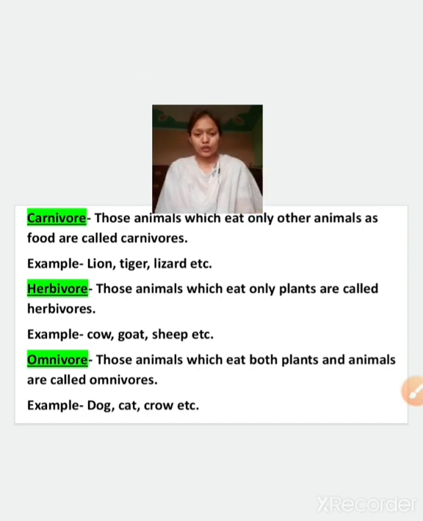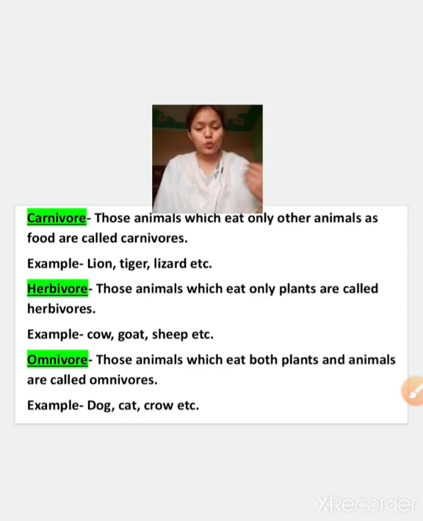Now, the food habits of animals. What do animals eat? On the basis of this, there are three main categories. The first one is carnivorous, the next one is herbivorous, and the third one is omnivorous. Now, what are carnivorous?